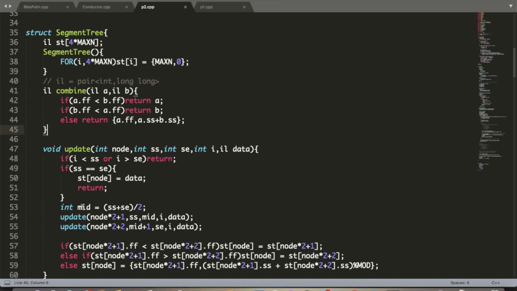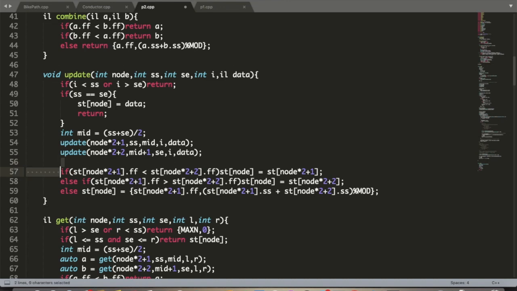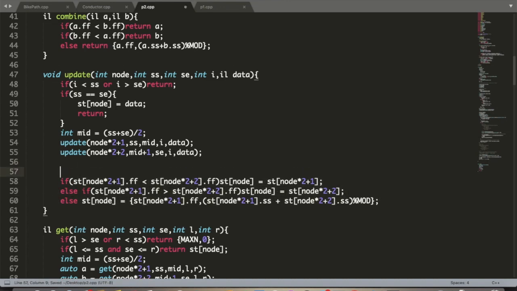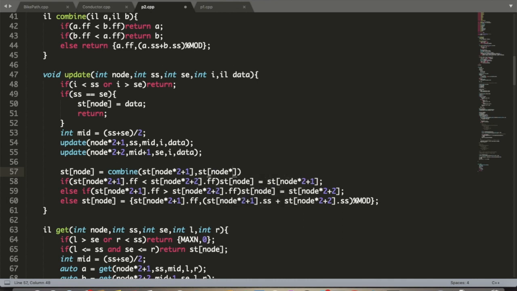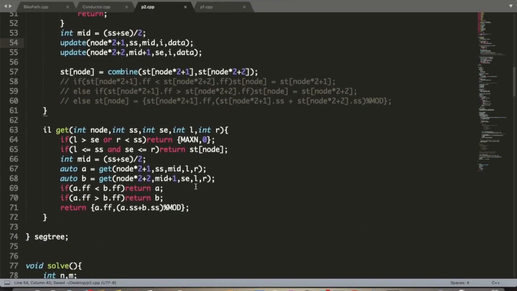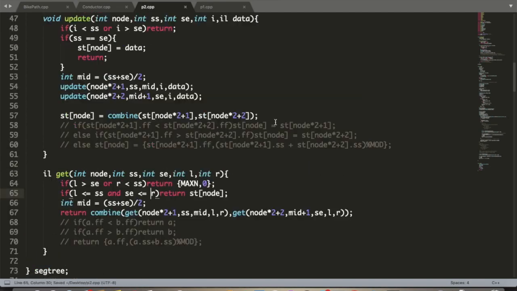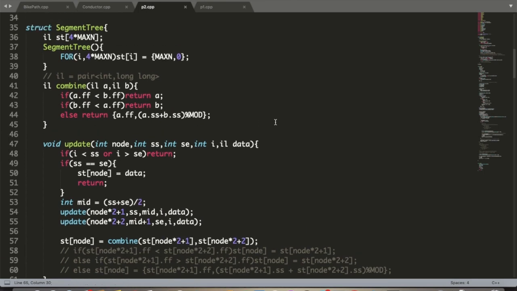Now how can I use this combine function here to simplify these three lines? We can just write st[node] equal to combine(st[node*2+1], which is the left child, and st[node*2+2], which is the right child), and we can just comment this out. Similarly here we can just use combine. So this is a min comma min count segment tree.